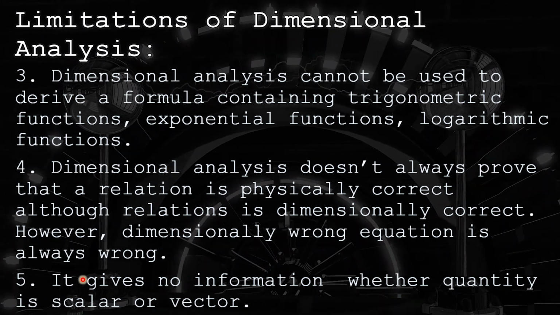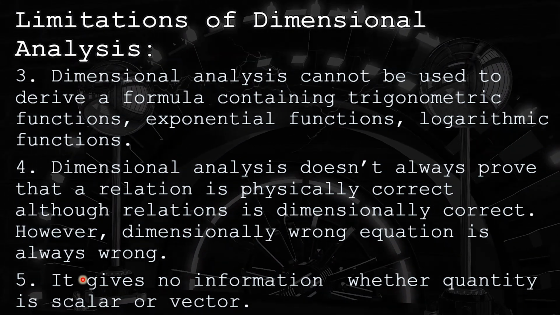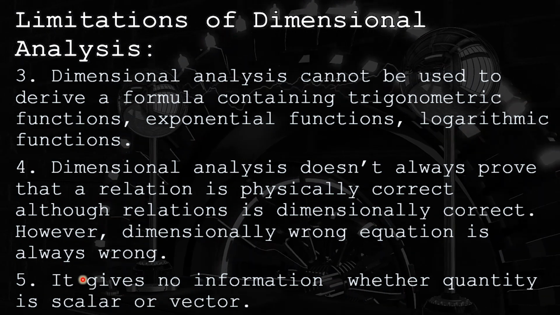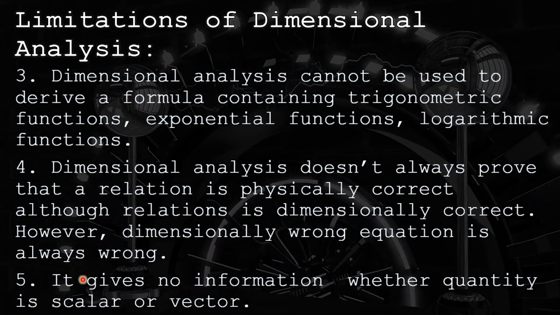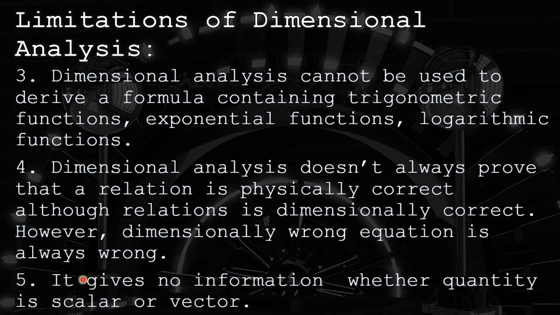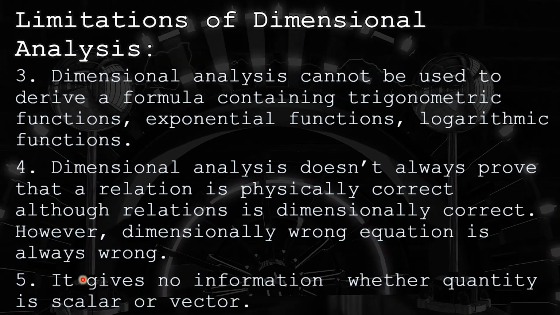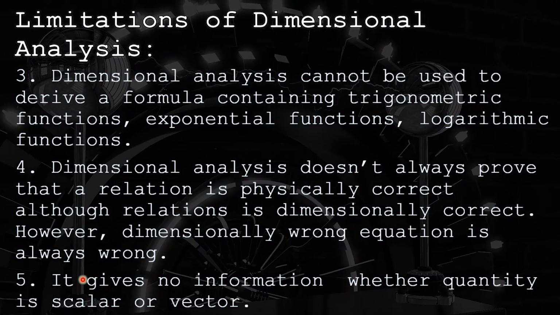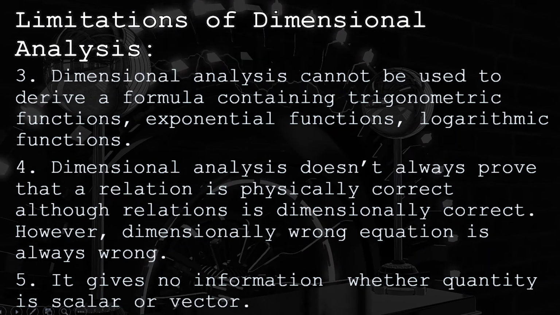So what we have done up till now, we have seen some terminologies. There are 4 terminologies of dimensional analysis: dimensional variable, dimensional constant, dimensionless variable, dimensionless constant, and 5 limitations of dimensional analysis.